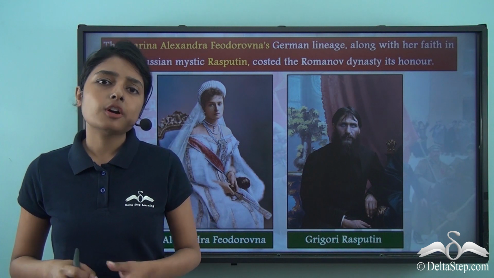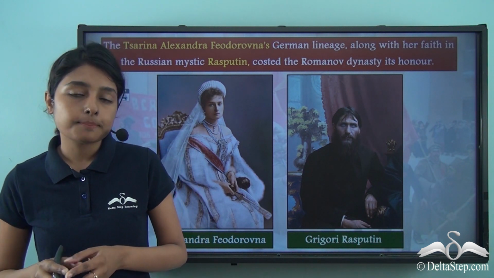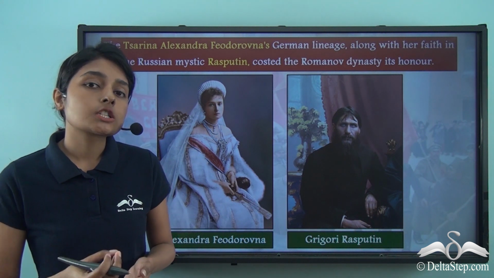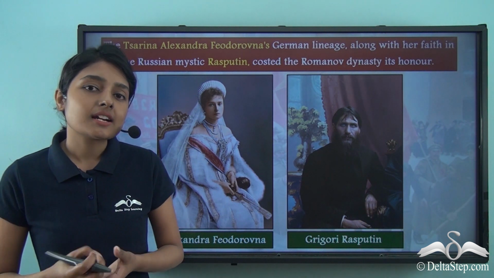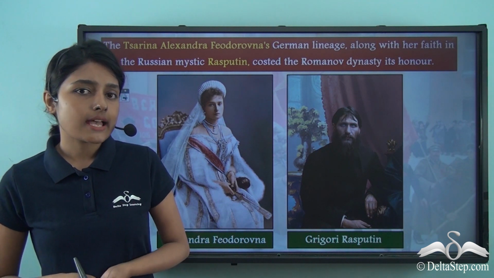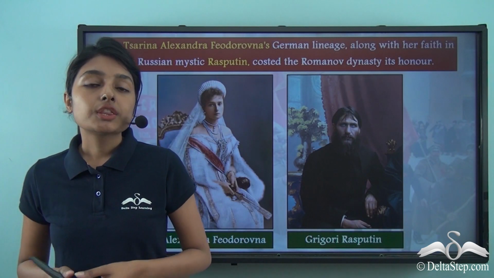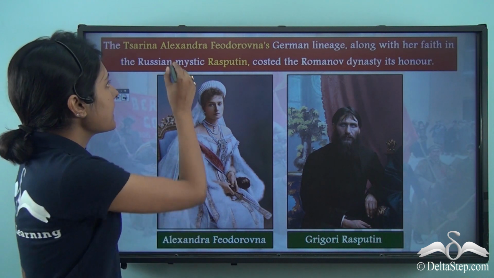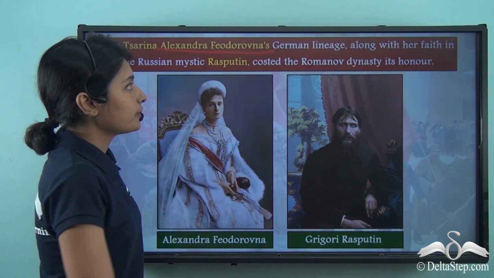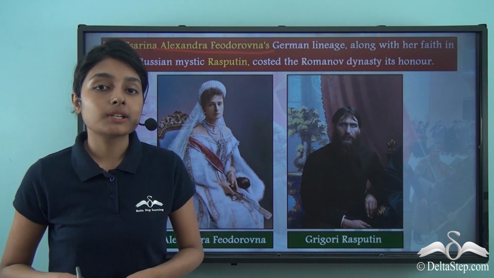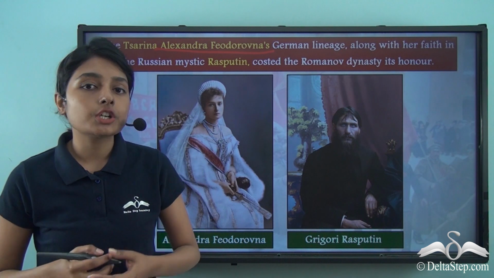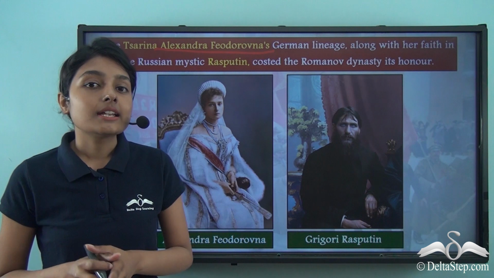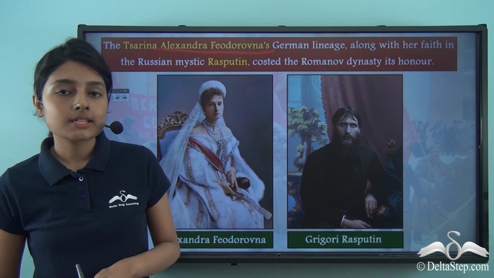Now, this was a time of peaking anti-German sentiments in Imperial Russia. And this was a time when a blot also came on the Tsar's family. How did this happen? The Tsarina, or the queen consort of Tsar Nicholas II, Alexandra Fyodorovna, was of German lineage. So for her German lineage, she was now detested and severely despised by the Russian masses.